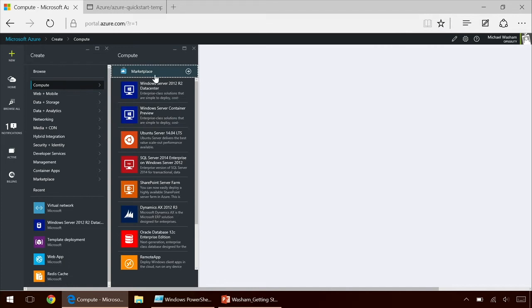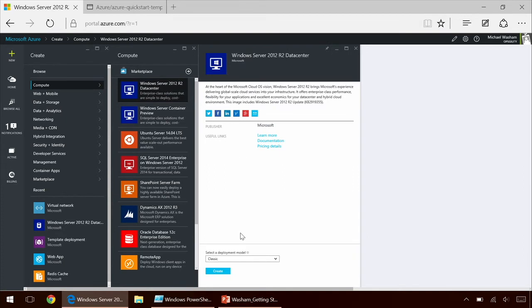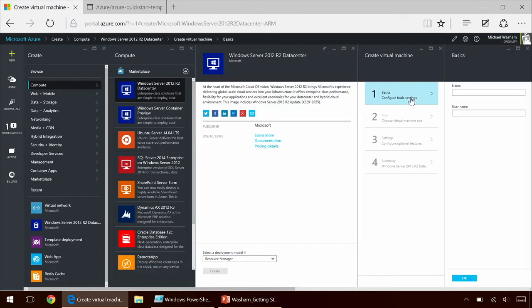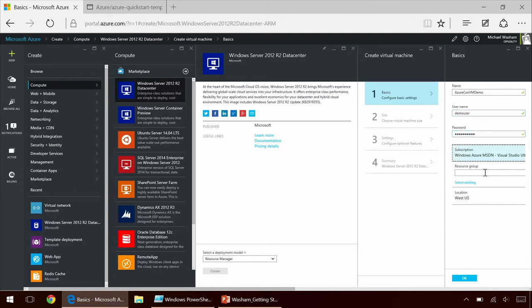If you go into the Azure Marketplace, you can also see third-party Azure certified solutions, such as firewalls and gateways and all kinds of other interesting solutions. So for this example, we're just going to create a Windows Server machine. And I'm going to, again, pick Resource Manager. And what I'm going to do here is configure some of the basic properties of the VM, such as a VM name. So I'll call this AzureCon VM Demo. And next, I'm going to set the local username and password on the VM. And I'm going to go ahead and create a new resource group. And again, I'm going to go ahead and keep the region to be West US, just like the virtual network.